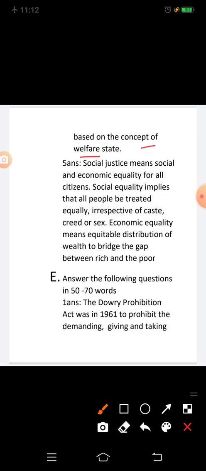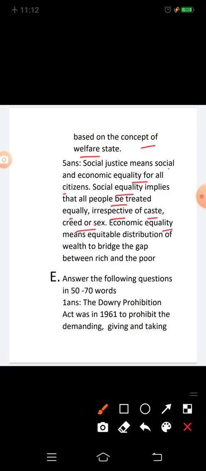Question 5 next. What do you understand by social justice? Answer: social justice means social and economic equality for all citizens. Social equality implies that all people be treated equally, irrespective of caste, creed, or sex.